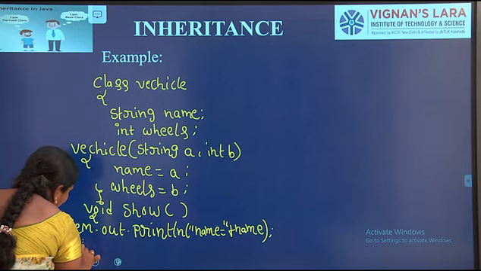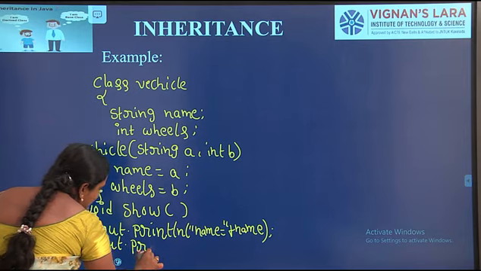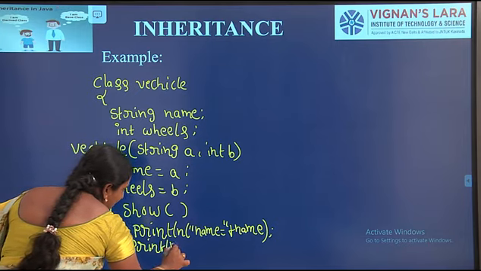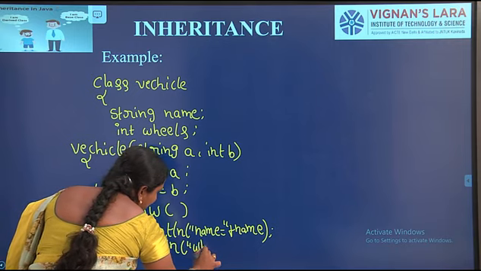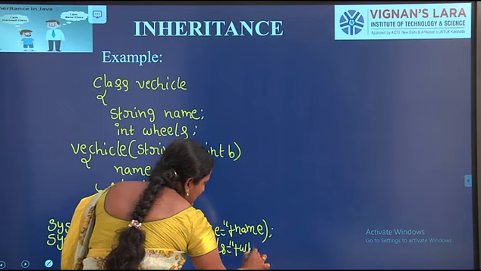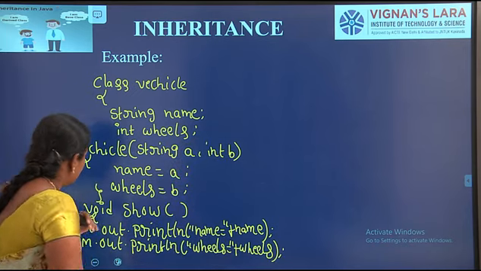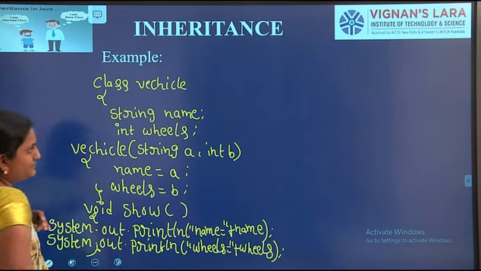Next one, here I am writing another System.out.println. In a similar way, we have to print the number of wheels on the console. Here wheels equal to plus wheels. Next one, we have to close the method body.